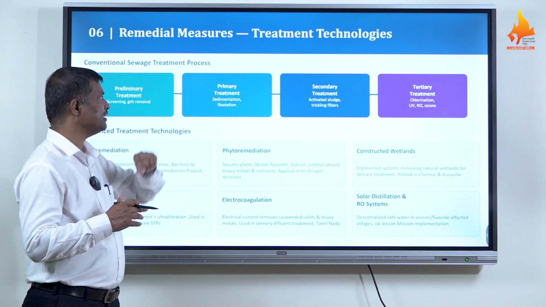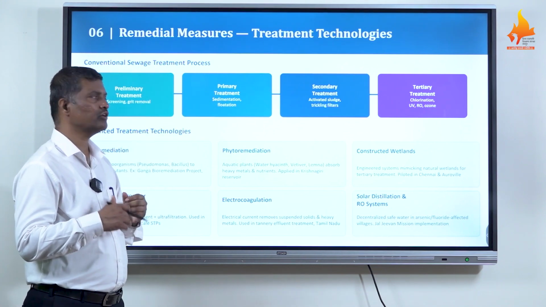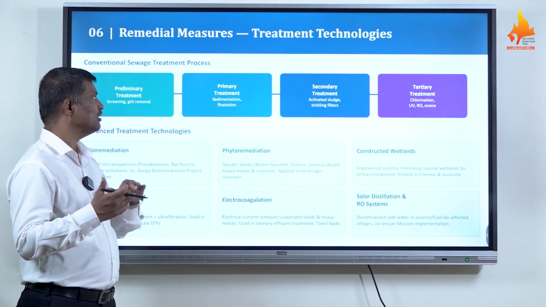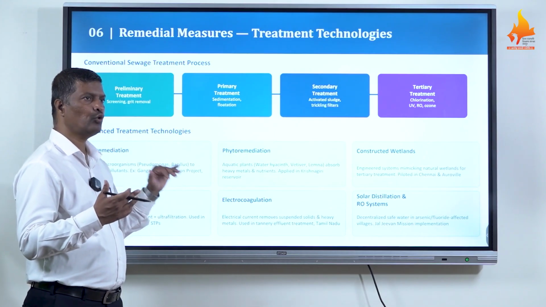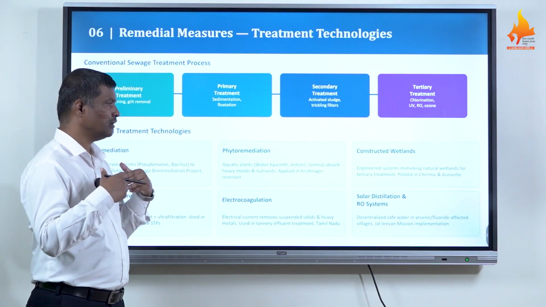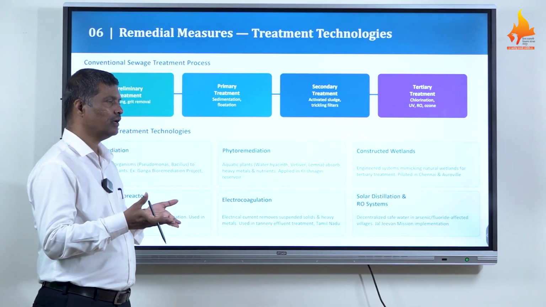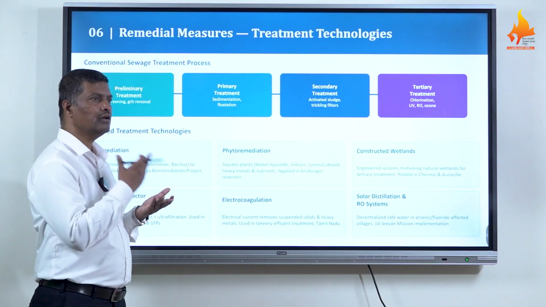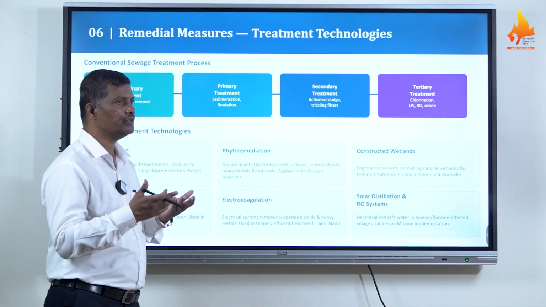Then in case of primary treatment, we go for sedimentation and flotation techniques. Those may help to remove the pollutants. Those can be sedimented under the effect of gravity, and after flotation also we can remove them through different methods.